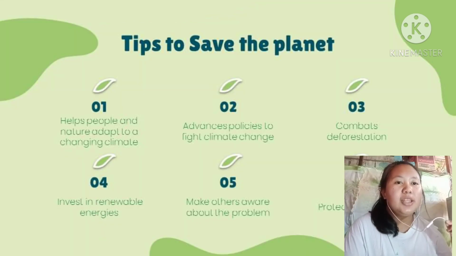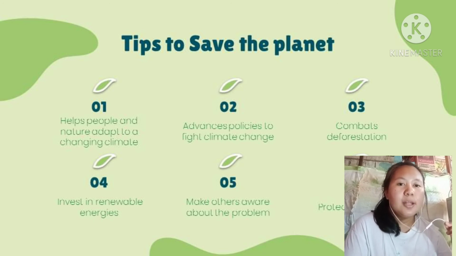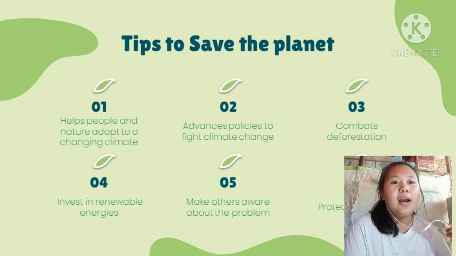These are the tips to save the planet Earth. Number one tip is to help people and nature adapt to a changing climate. Second tip is to advance policies to fight climate change. The third is to combat deforestation. The fourth is to invest in renewable energies. Number 5 is to make others aware of the problem. Number 6, protect our forests.